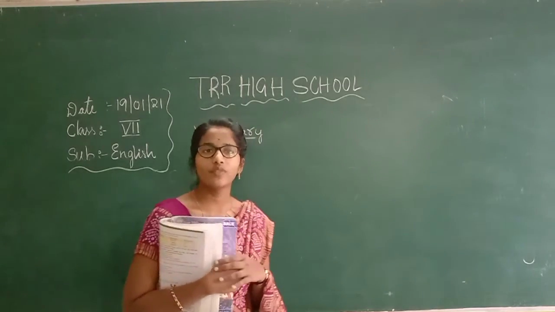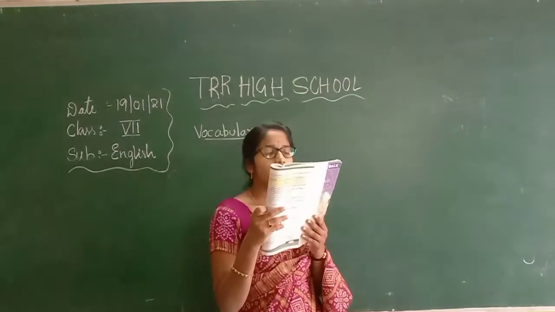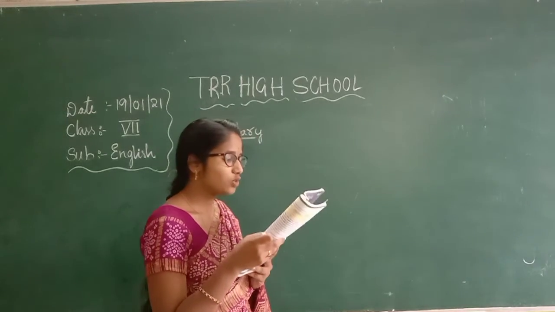So now let us go with this passage first. Ramana Rao's house was robbed.